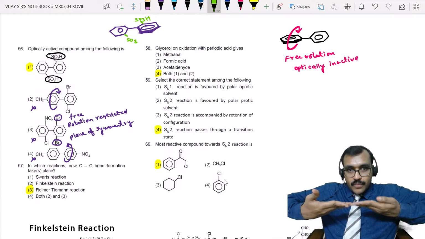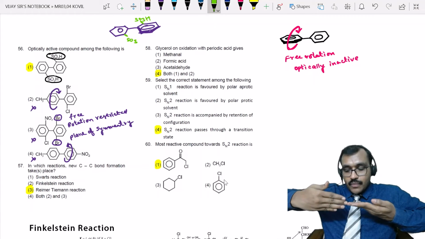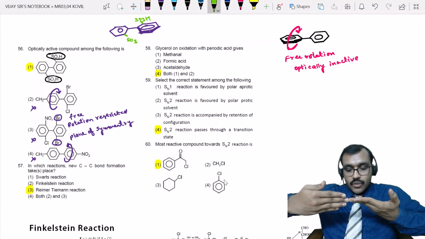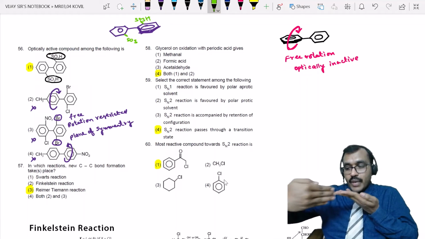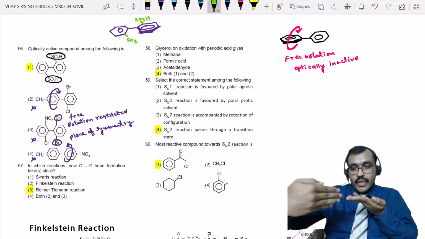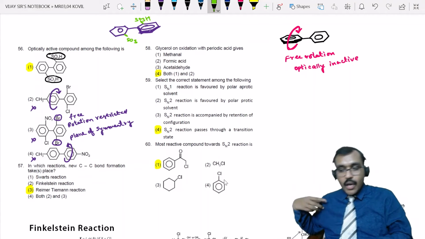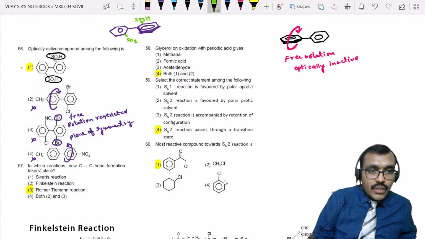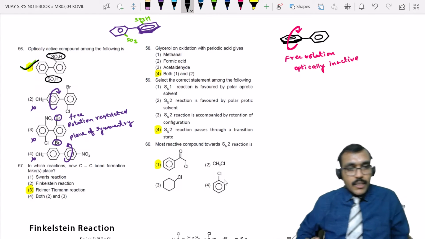Up to this extent it is possible, but it cannot rotate further. To rotate it, the group present here will repel this, so it cannot go further. So rotation is restricted. Maximum it can come up to this extent. So I cannot cut it into two equal halves. So the compound becomes optically active, right? So this is the only one which is optically active. Do you have any doubt regarding this question number 56? Is it clear?